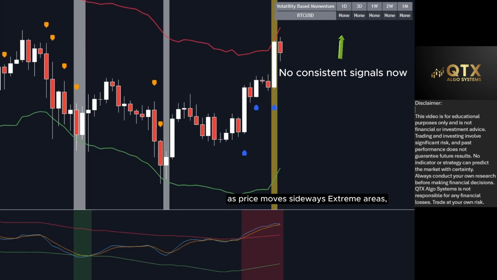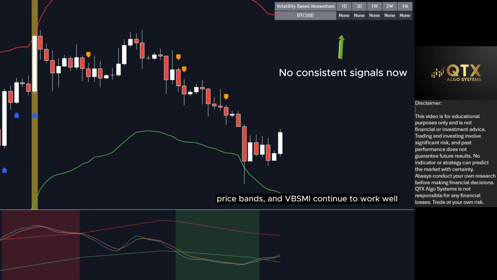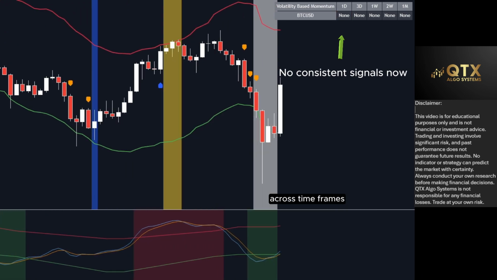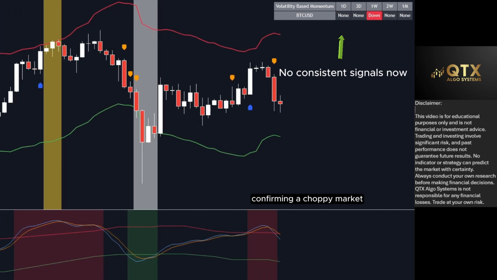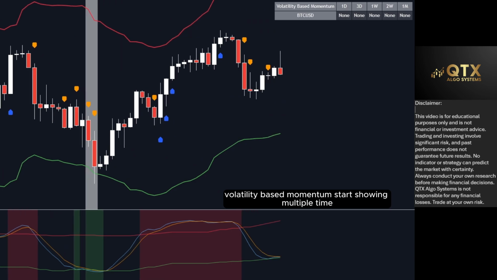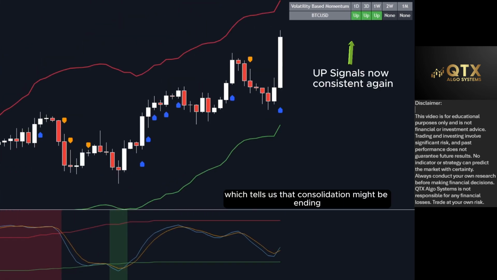As price moves sideways, extreme areas, price bands, and VBSMI continue to work well, while volatility-based momentum remains inconsistent across time frames, confirming a choppy market. By the end, volatility-based momentum starts showing multiple time frame up signals, which tells us that consolidation might be ending, and trend-following strategies could start working again.